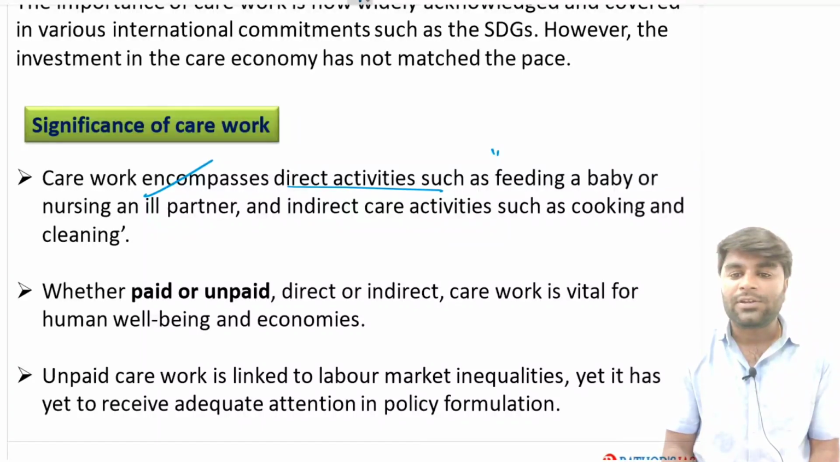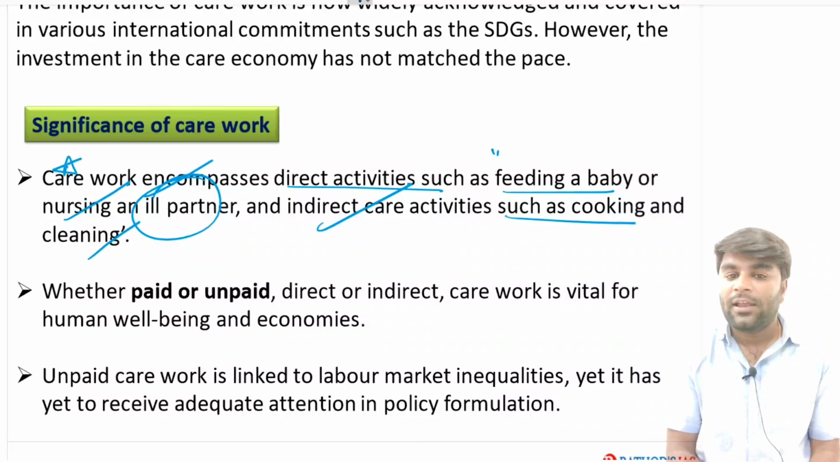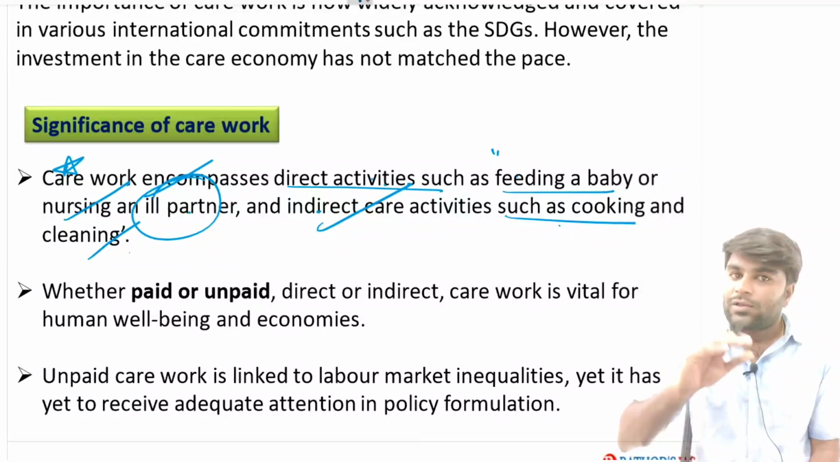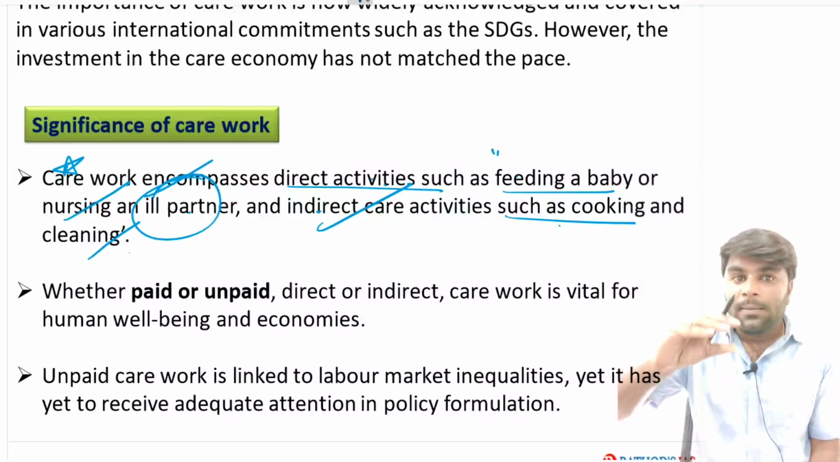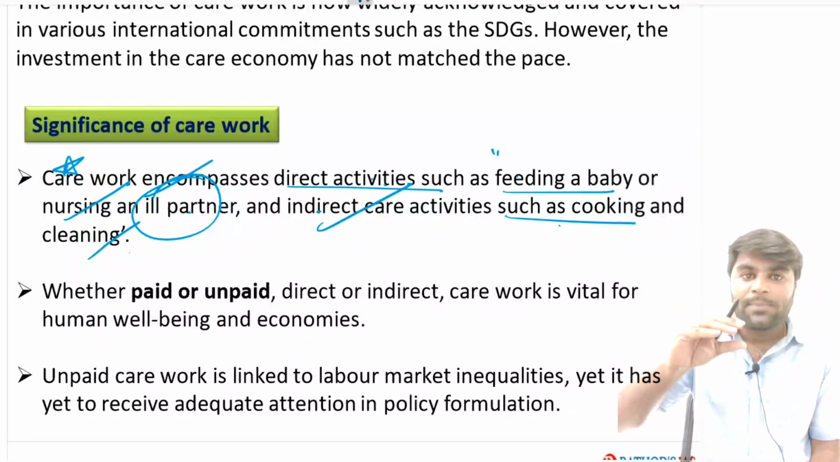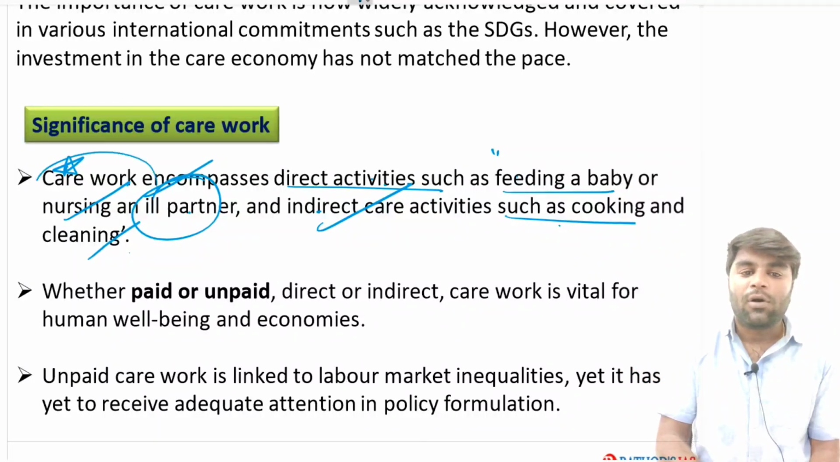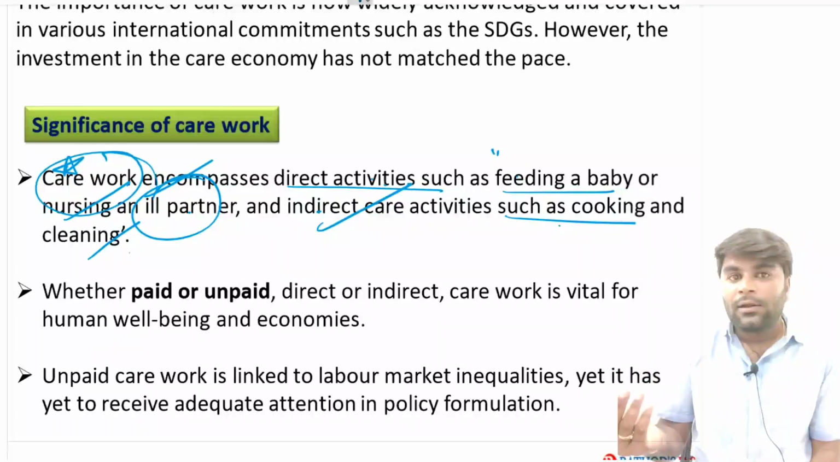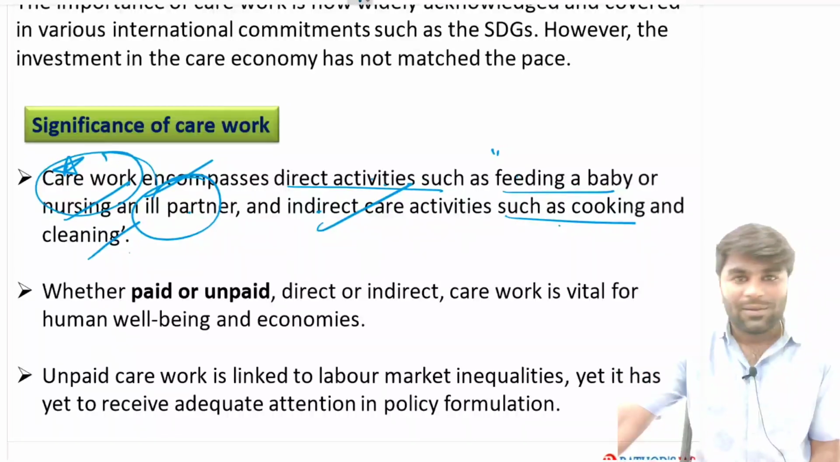Try to remember the definition: feeding a baby or nursing an ill partner, and indirect care activities such as cooking and cleaning. So observe this statement very carefully. The care works may be direct, like feeding a baby and nursing an ill partner, or it may be indirect, such as cooking the food and cleaning. So all these works done mostly by the woman come under the category of care works, and the economy related to these works is nothing but the care economy, right?